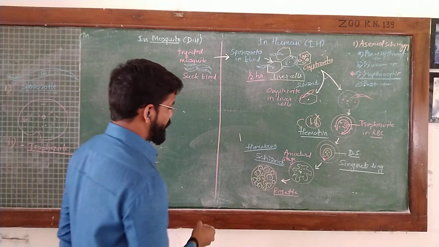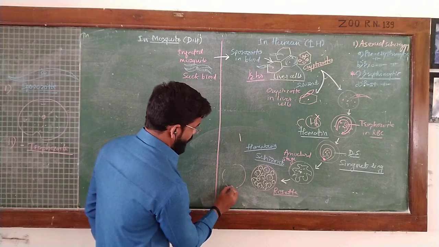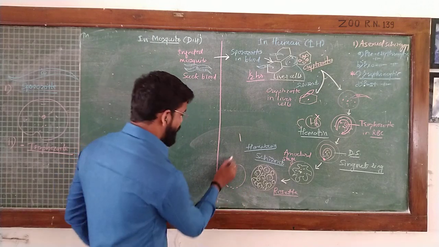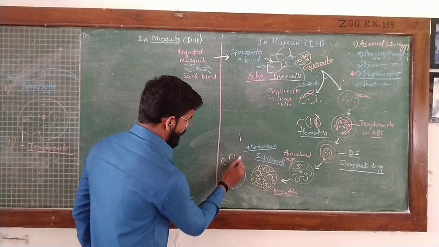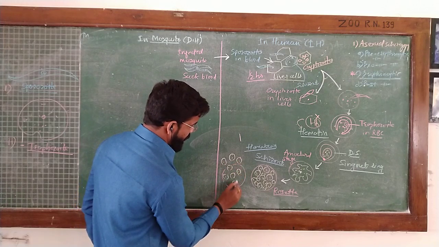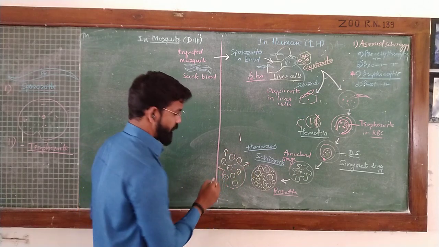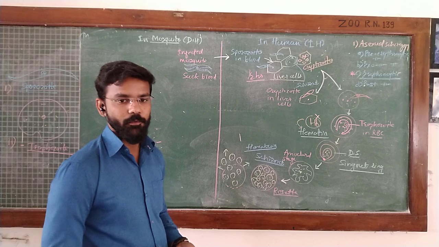At the end of erythrocytic schizogony, the RBC is ruptured, and a large number of such schizonts of Plasmodium vivax are released into the bloodstream or blood circulation of the human.